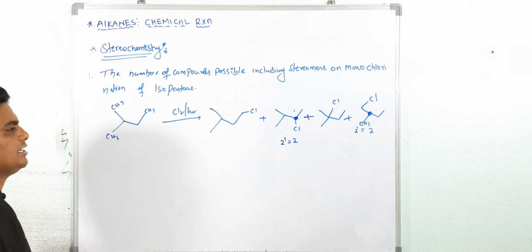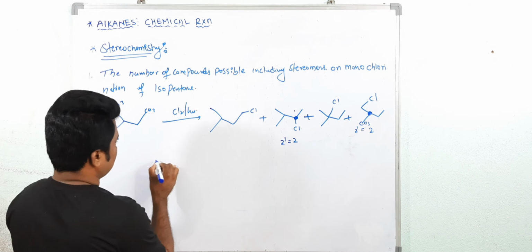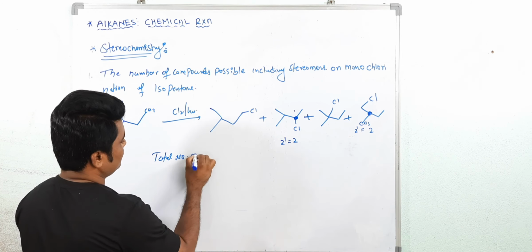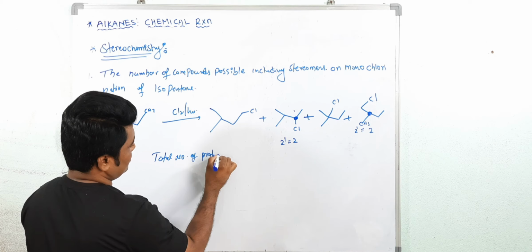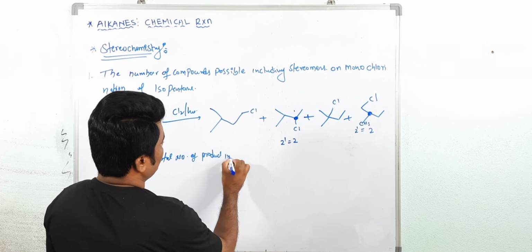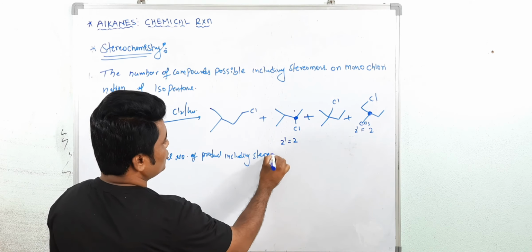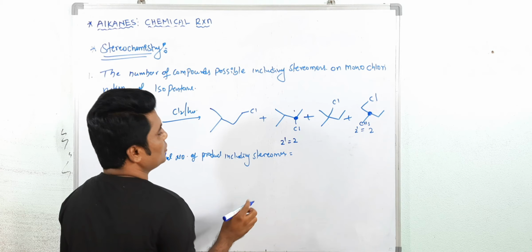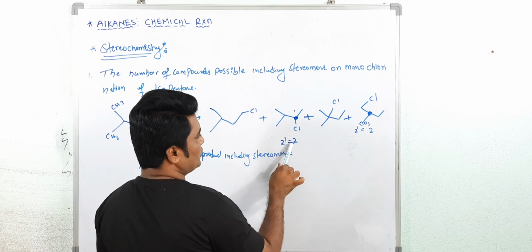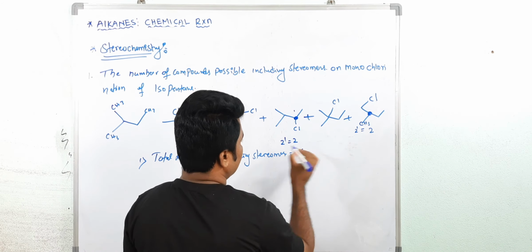So it means, see here, the total number of products, including stereomers, is equal to 1, and this is 2, 1 plus 2 is 3, 3 plus 1 is 4, 4 plus 2, total 6 we are getting.